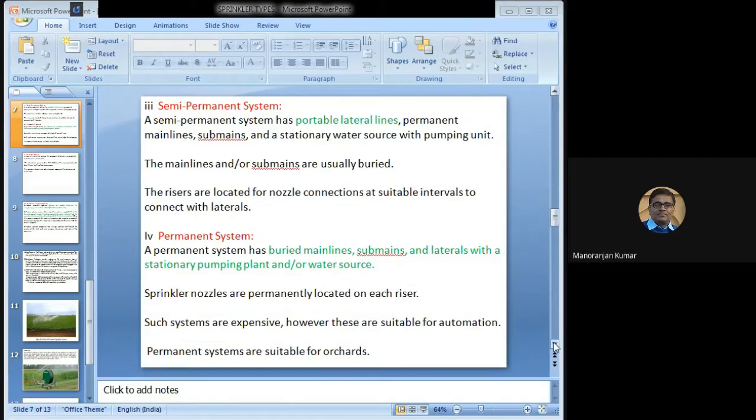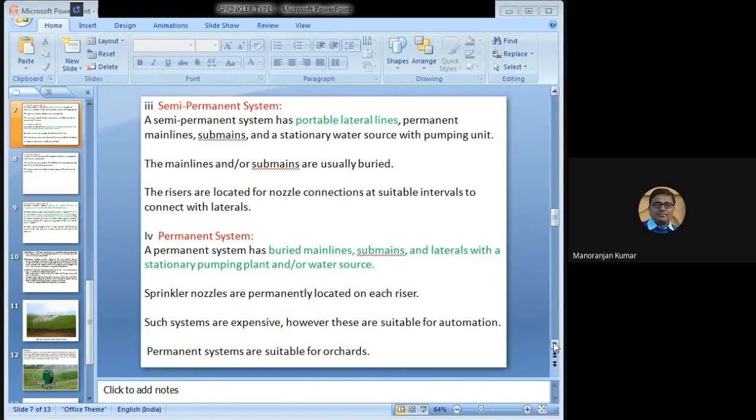The fourth one is permanent system. Permanent means all components will be fixed.